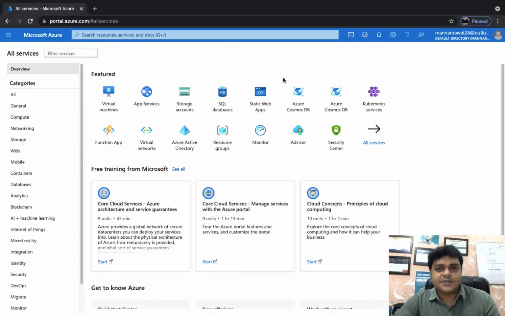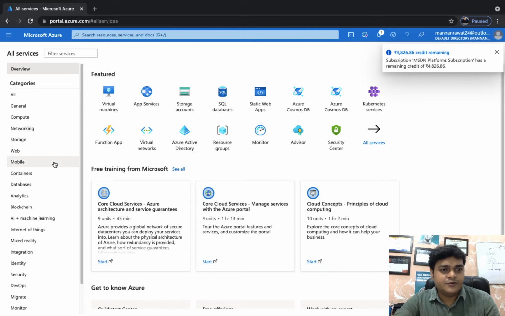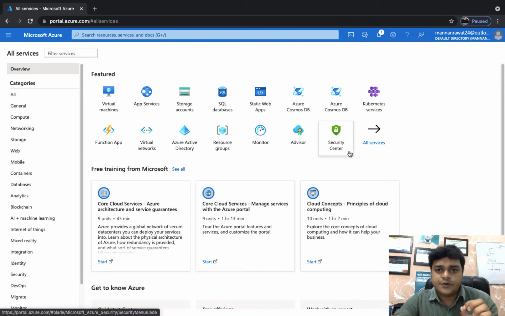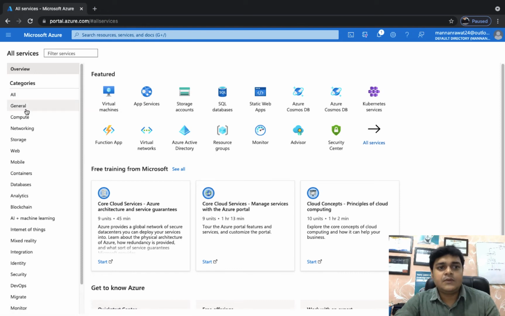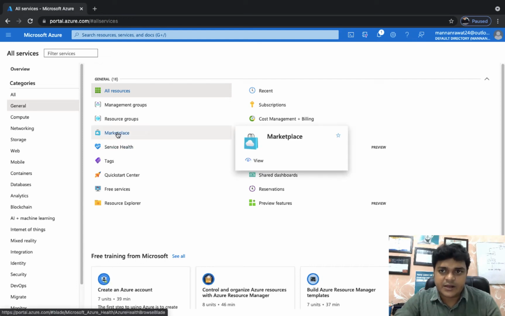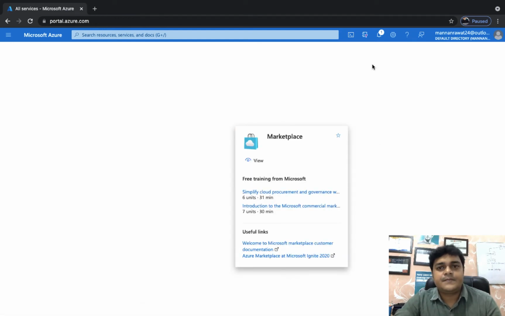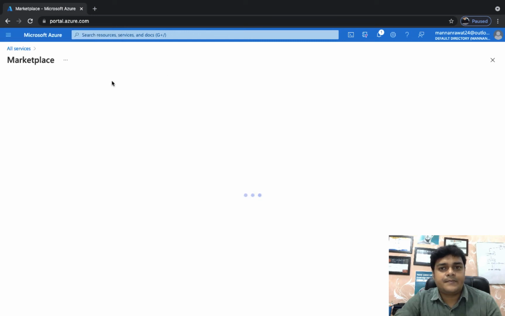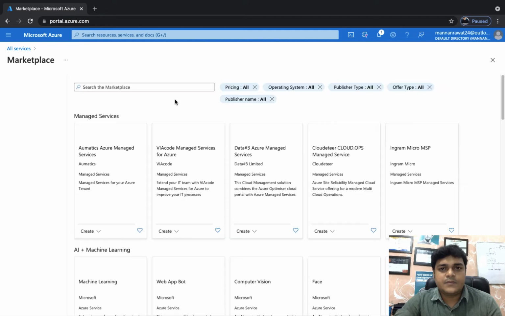So guys, this is our Azure portal, and here we need to create a web server. We need to open the Azure Marketplace. It's a bit slow.